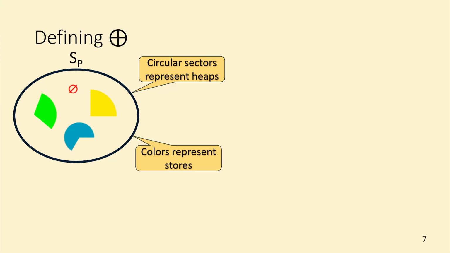With that said, we proceed to defining the combination predicate. Consider the following set of 4 states, in this case, SP, where circular sectors represent heap, so the bigger the sector, the bigger the heap. And colors represent stores, so different color, different store.